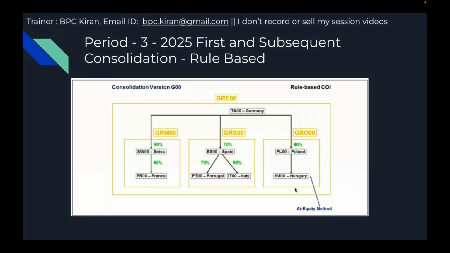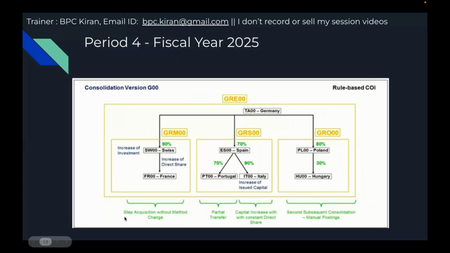Then the equity method is not possible in rule-based, so we are going to understand how the file is to be prepared for the manual adjustments. For rule-based, we are going to talk about step acquisition, capital increase, and total divestiture. Partial transfer is not possible, and partial divestiture is also not possible. So Spain to Portugal, we will discuss total divestiture only. It was wrongly mentioned here. Also for period 4, we are going to understand how the manual posting should be done for equity method subsequent consolidation.